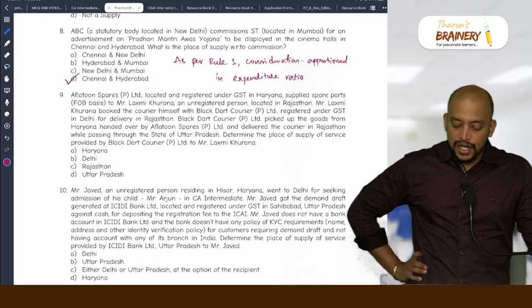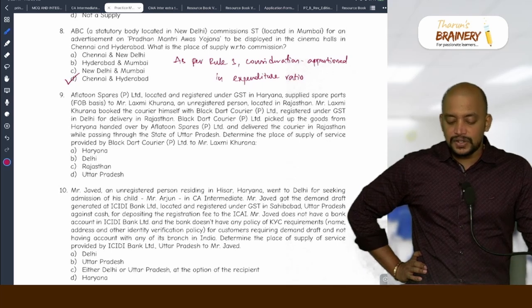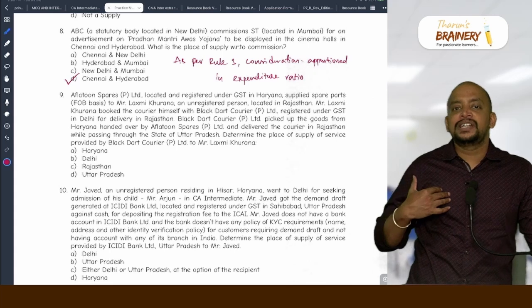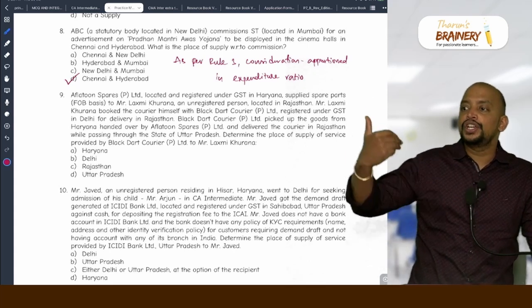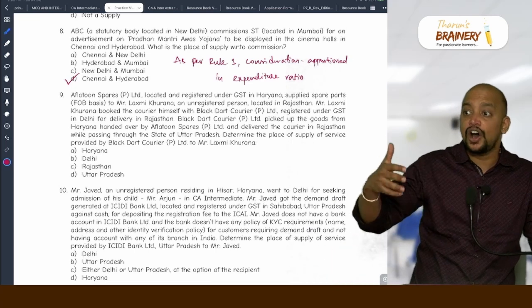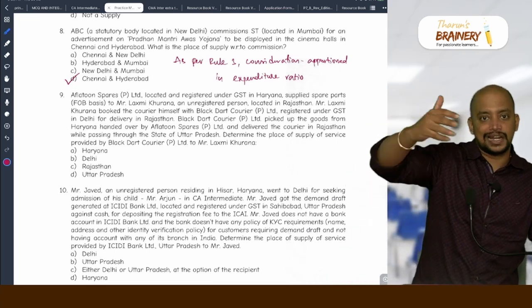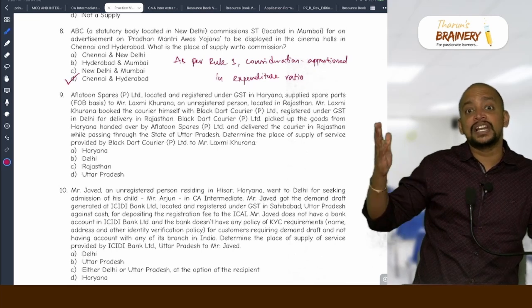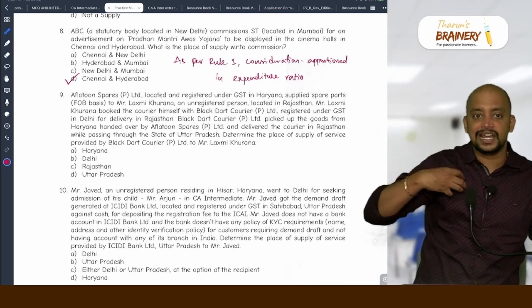Mr. Lakshmi Khurana booked the courier himself. So why? Because it is an FOB transaction. FOB transaction means I will deliver at my place. You only should take care of the transportation. That is known as an FOB transaction. Free on board. You should take care. I will not. Suppose if the contract is a door delivery contract, then I will take care of the transportation.